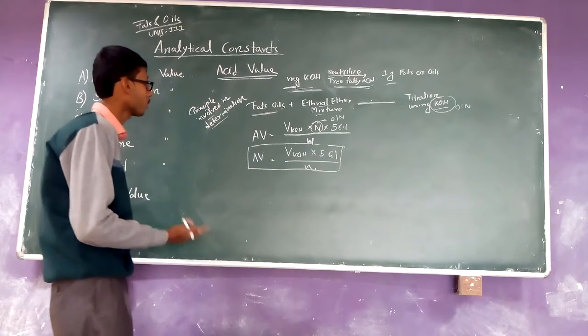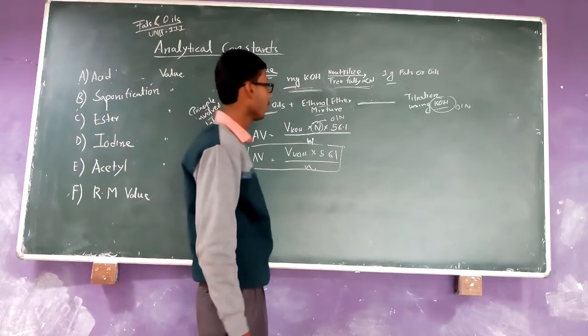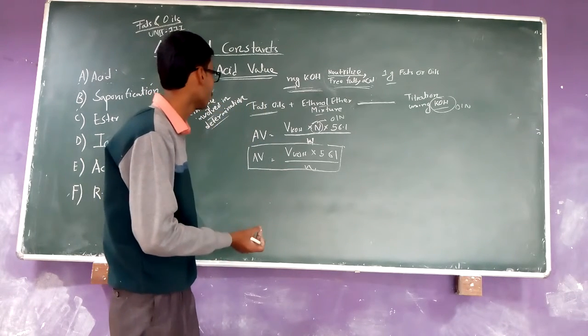Maximum amount has degraded, that's why their acid value is high, and that is unsafe for human use. Now going to the second, that is the saponification value.